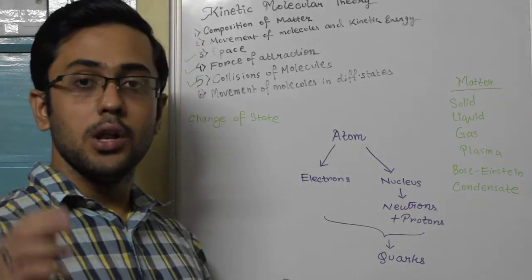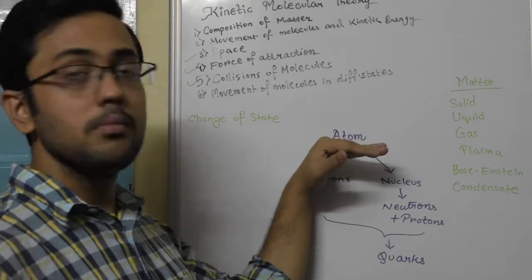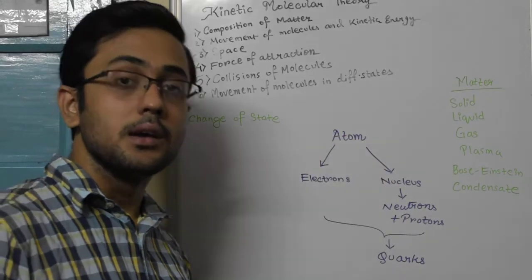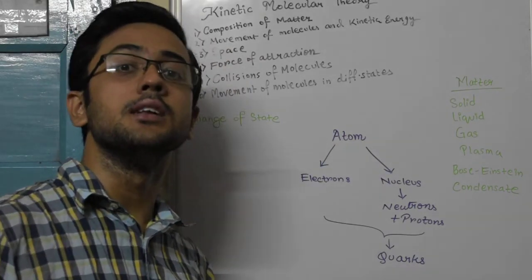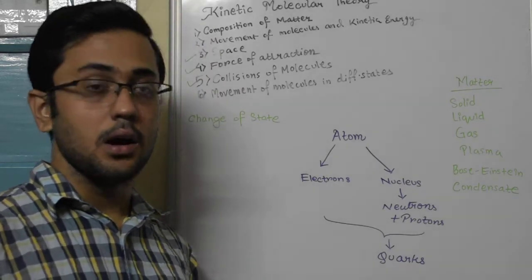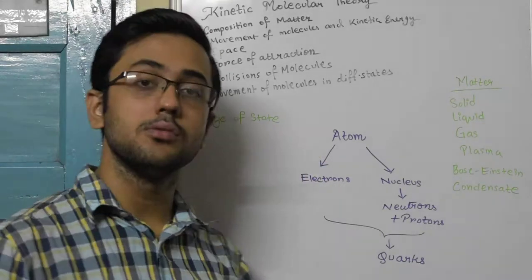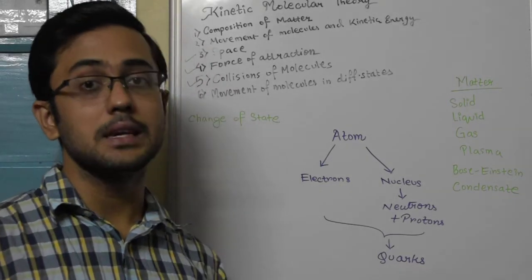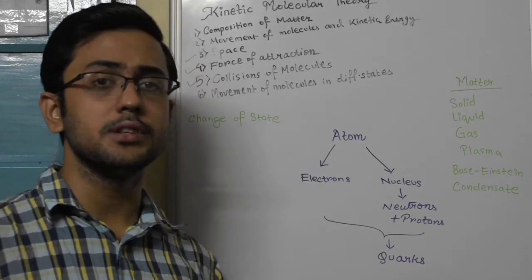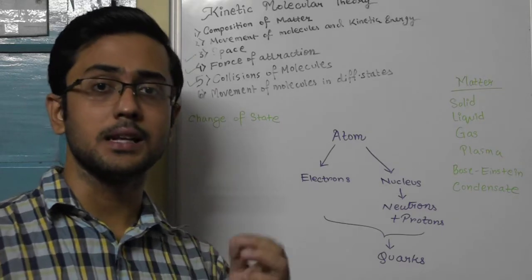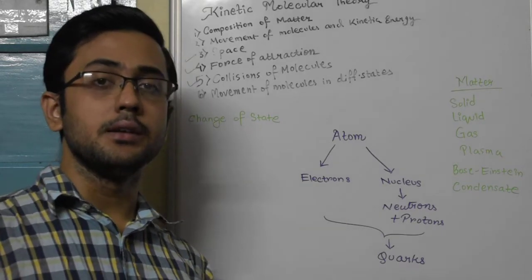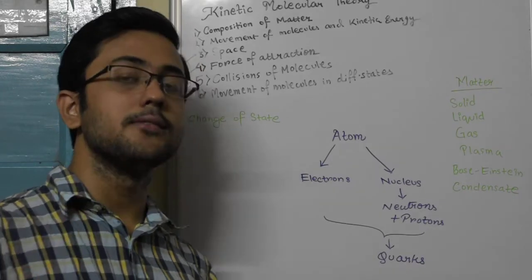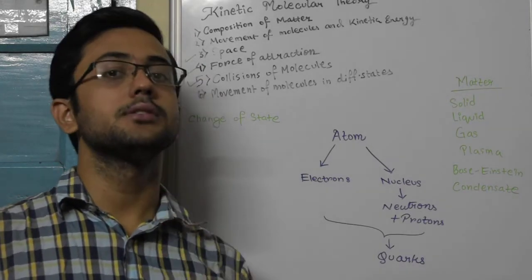So as of now, all you need to know is that atom is the smallest constituent of matter which has an independent existence, and you better know that an atom will have the characteristic of that particular element. So if I am taking an atom of chlorine, it is only up to the atomic level that I get the characteristics of chlorine.